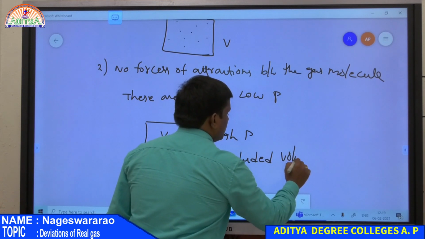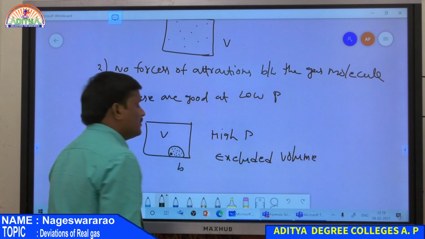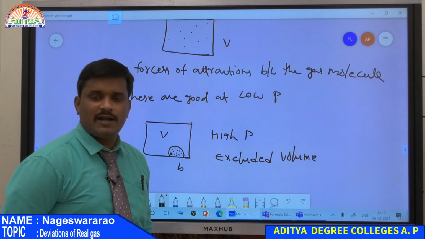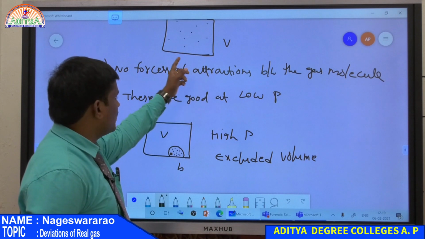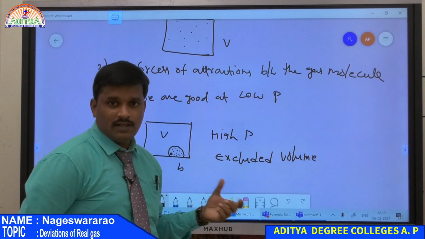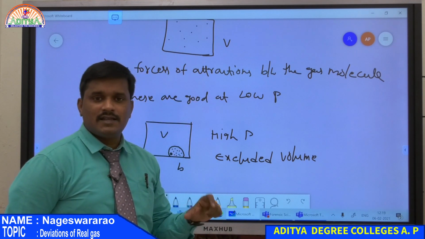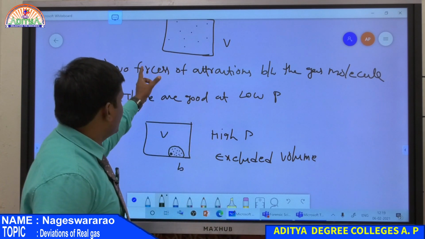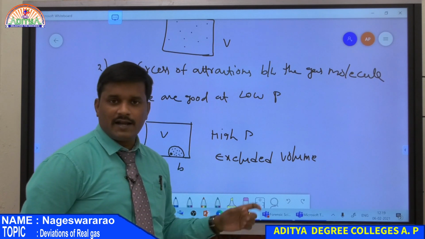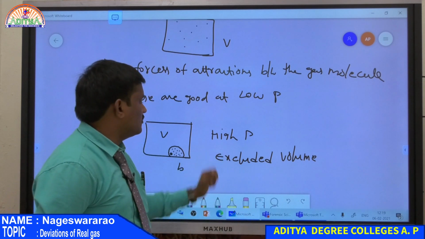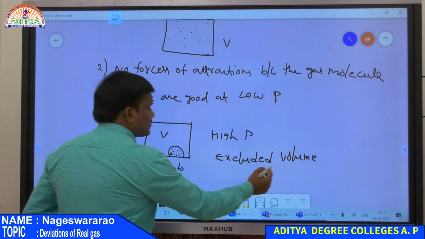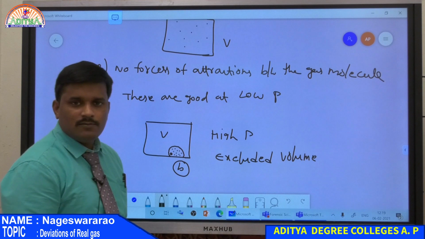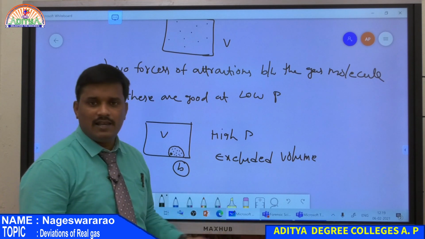Therefore the excluded volume should be considered within the volume of the gas. It is not negligible at high pressure condition, but according to kinetic theory of gases, it is negligible. That is why a real gas deviates from the ideal gas equation. So one reason is that we neglected excluded volume, but at high pressure condition it should be counted. Therefore excluded volume B is not negligible compared to the volume of the gas. So there is a deviation in volume.